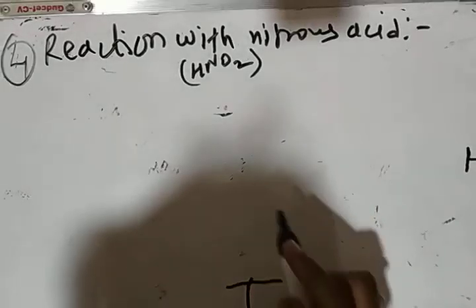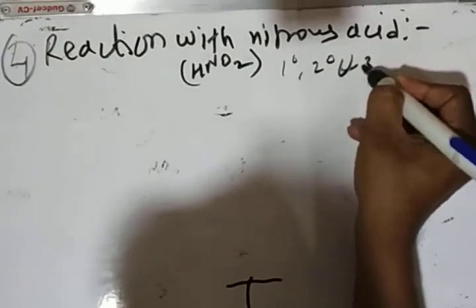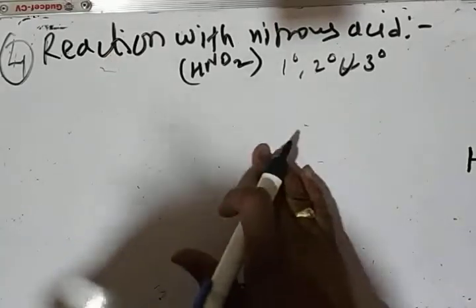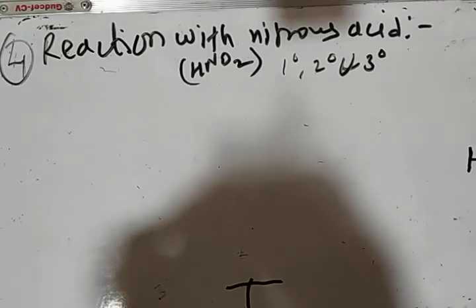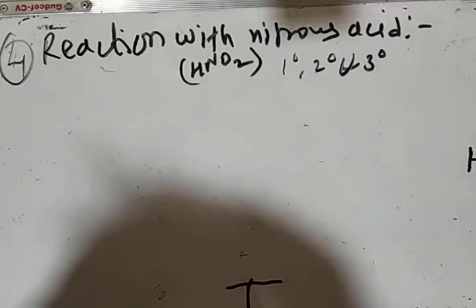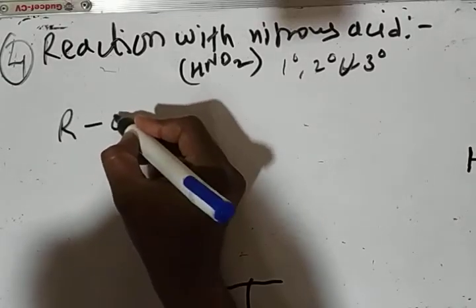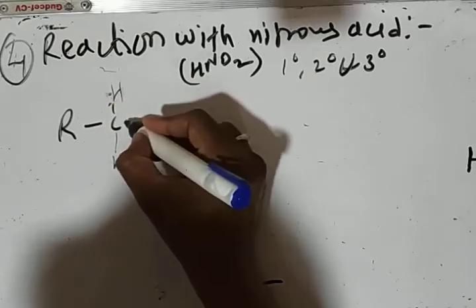Here this reaction is used to distinguish between primary, secondary and tertiary nitroalkanes. This is also known as a laboratory test, meaning this is a practical test. By reacting with nitrous acid and then treating with NaOH, we can predict whether the given nitroalkane is primary, secondary or tertiary. It is known to us that primary nitroalkane has alpha hydrogen atoms, 2 alpha hydrogen atoms.